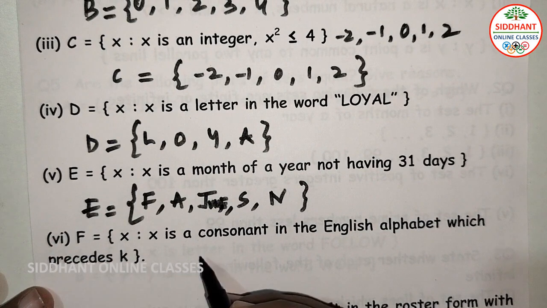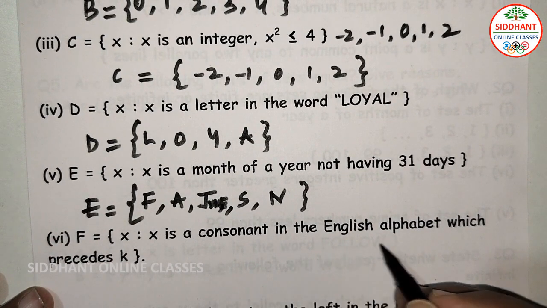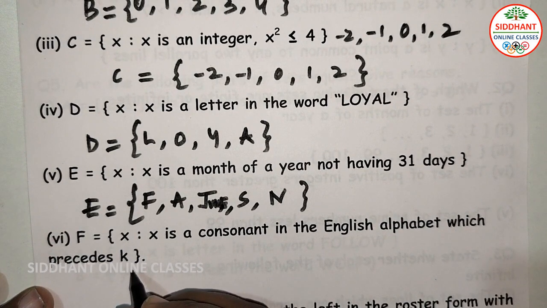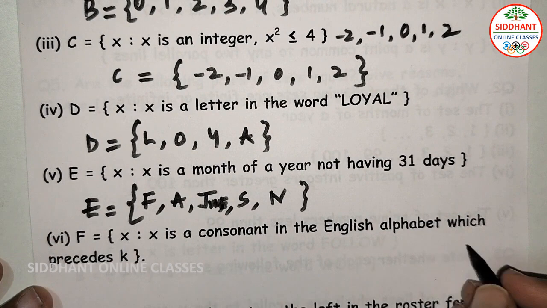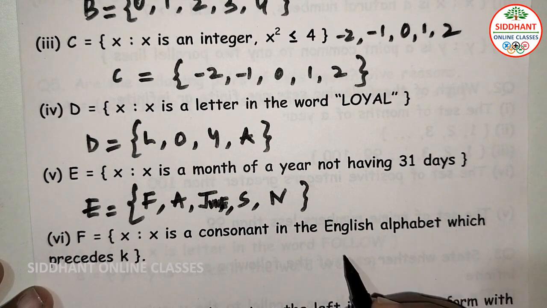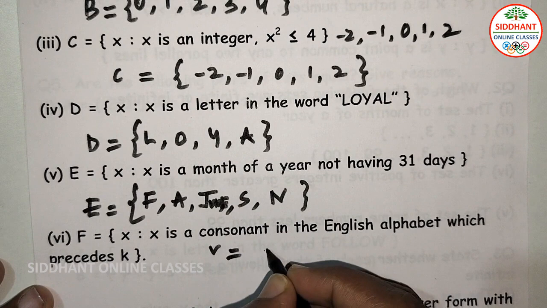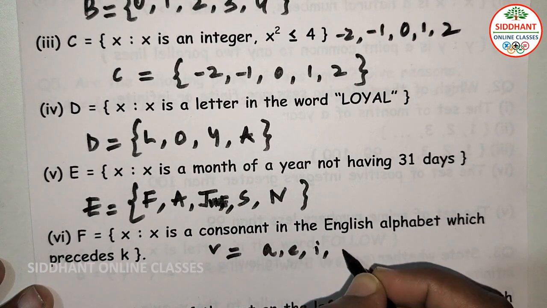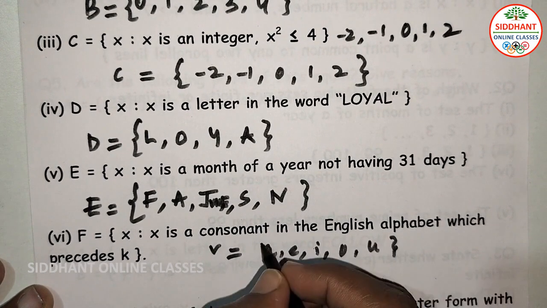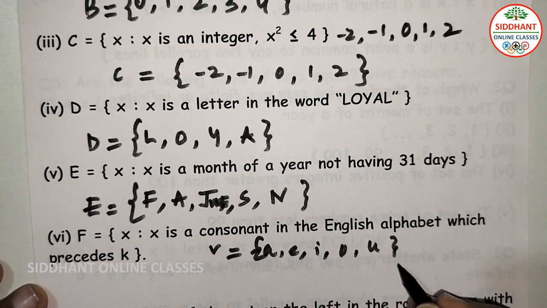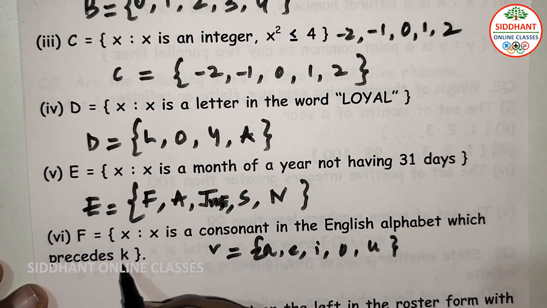Sixth one, F. x is a consonant in the English alphabet which precedes K. So consonants are those which are not vowels. We know the vowels are A, E, I, O, U. Consonants means the rest other than vowels. So they asked which precede K.